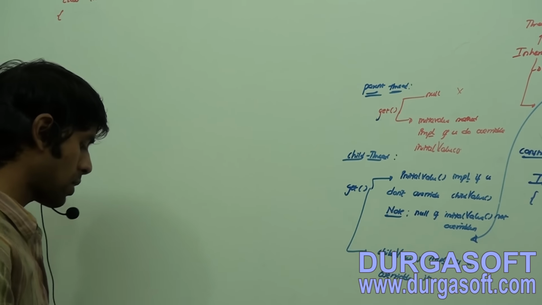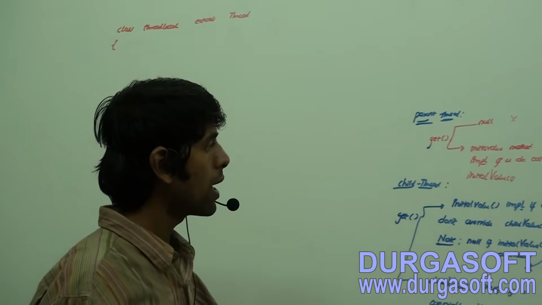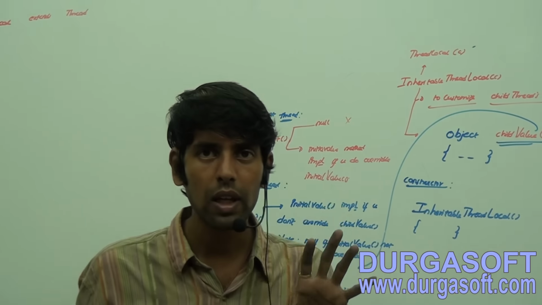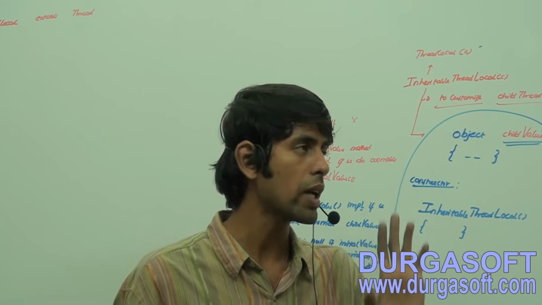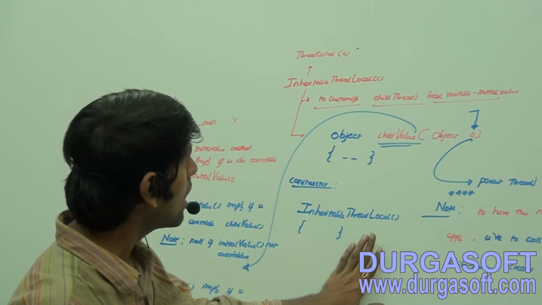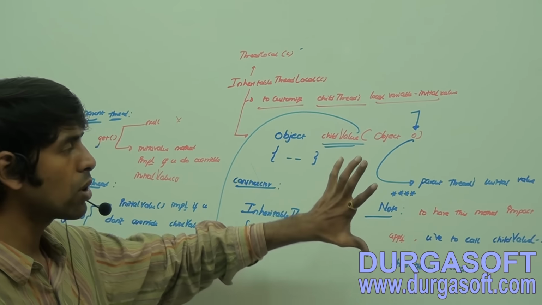I am going to explain this once again. Try to understand this from the basics, from the starting onwards. Whatever I have put here is purely logic of the internal implementation, which I put here orally. Now see here, if you call the child value method on this inheritable thread local reference, what is going to happen?